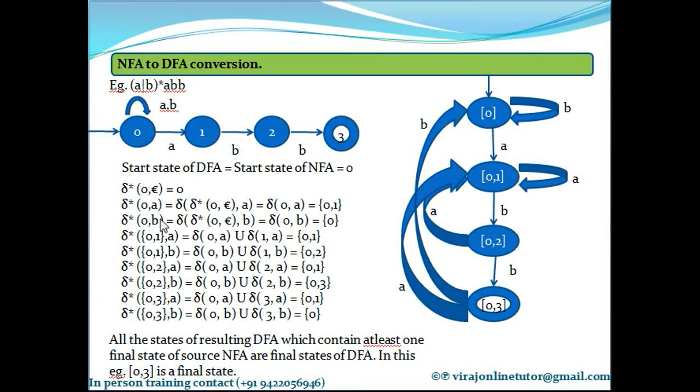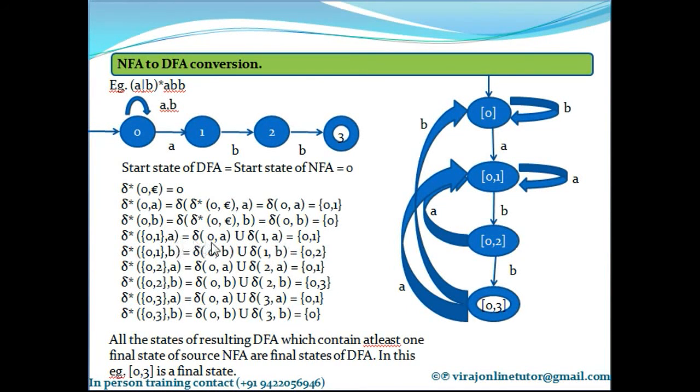Suppose I had written delta asterisk of 0 comma a as delta of delta asterisk of 0 comma epsilon comma a, which boils down to delta of 0 comma a. Instead of taking that long cut, I directly wrote delta asterisk of 0 comma 1 comma a is equal to delta of 0 comma a union delta of 1 comma a.